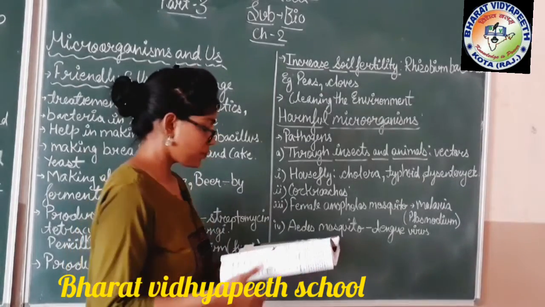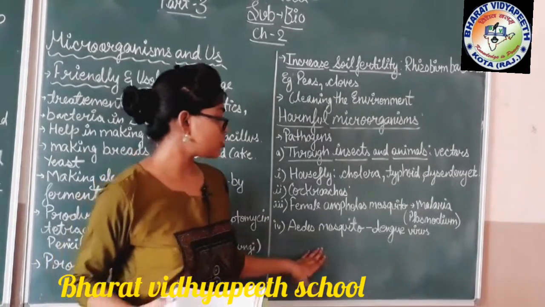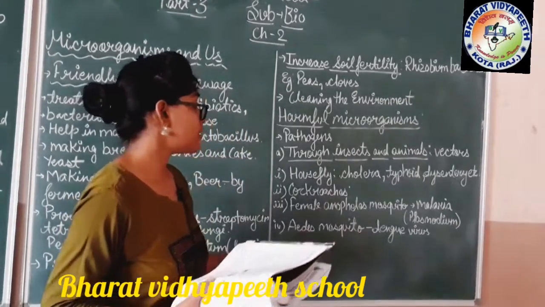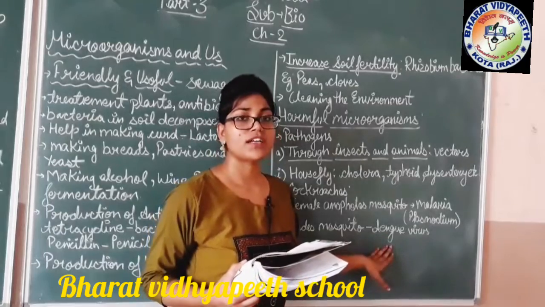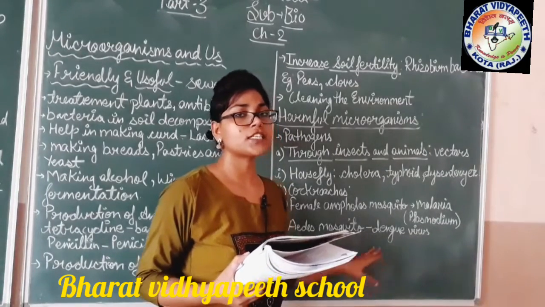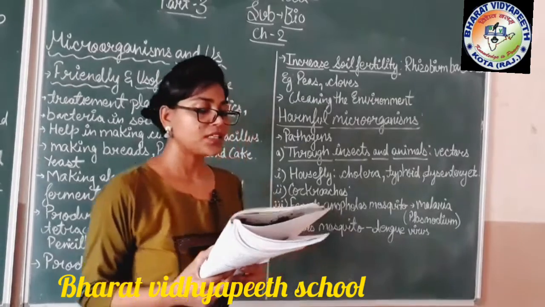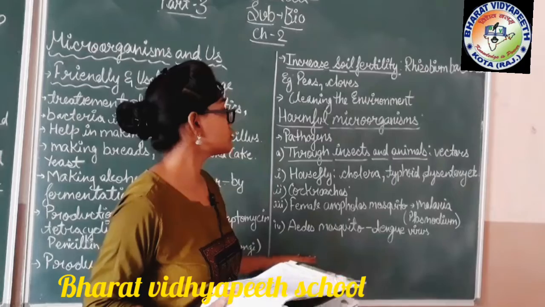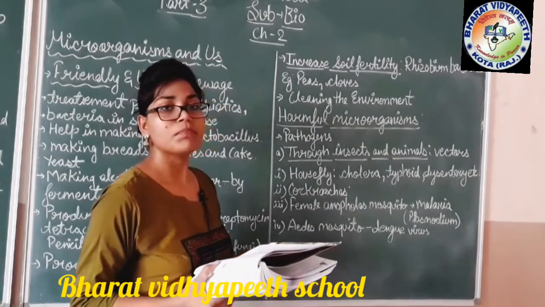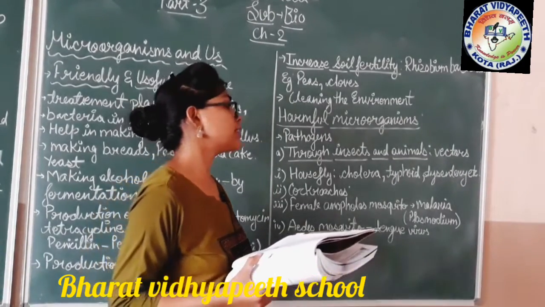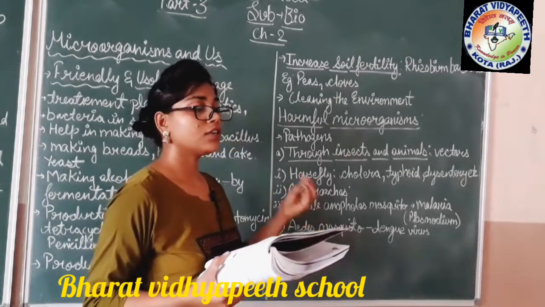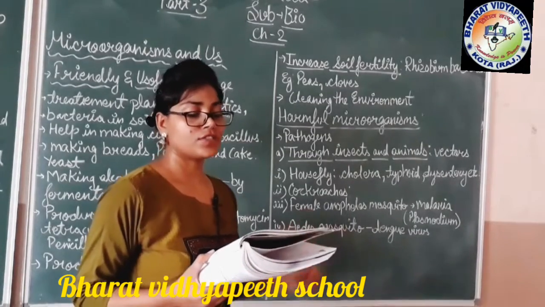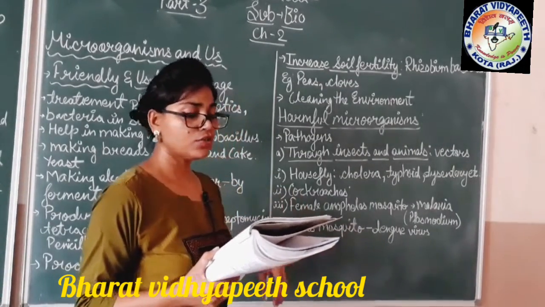Other than that is the Aedes mosquito. The Aedes mosquito is mainly the carrier of the dengue virus, and it carries the dengue virus and injects it into human bodies. These are mainly the diseases, the carriers, insects and animals who carry the bacteria from one place to another place, and may transfer it from one area to humans. By biting humans, they transfer the bacteria into them.